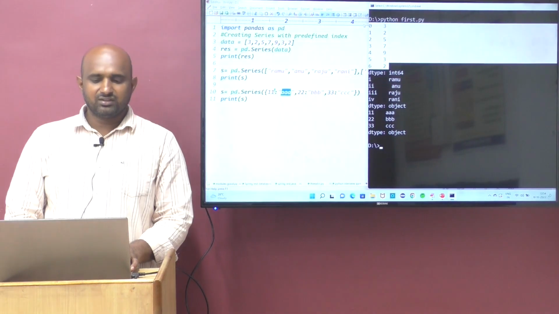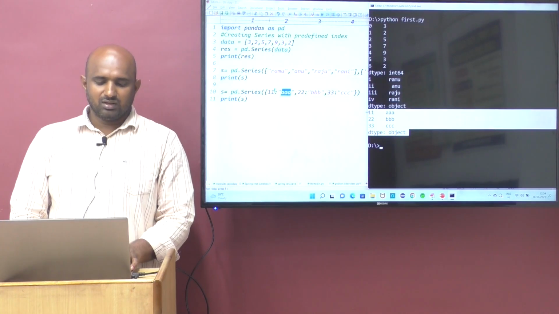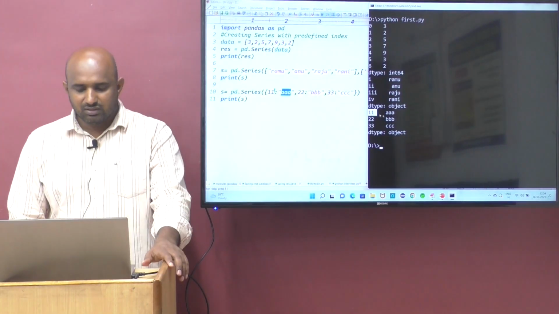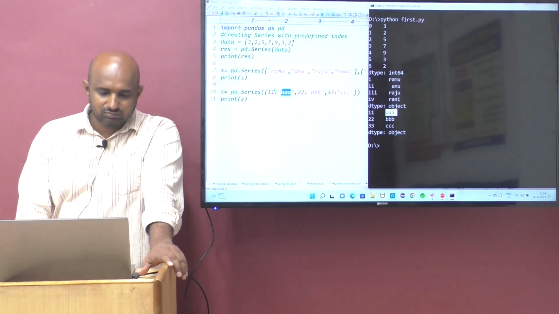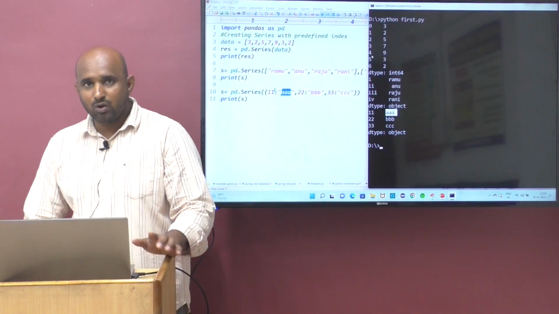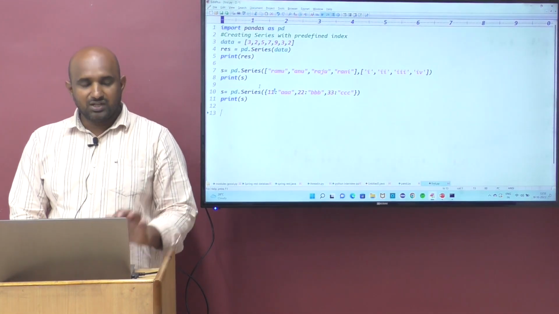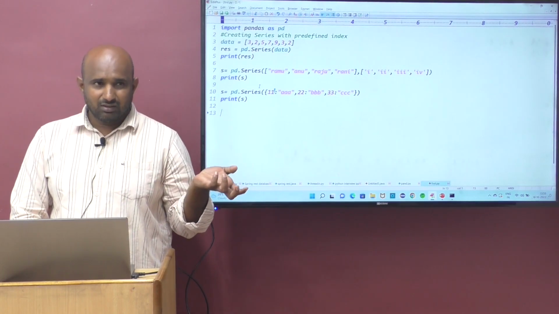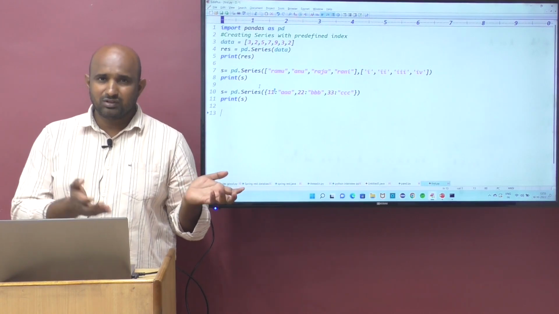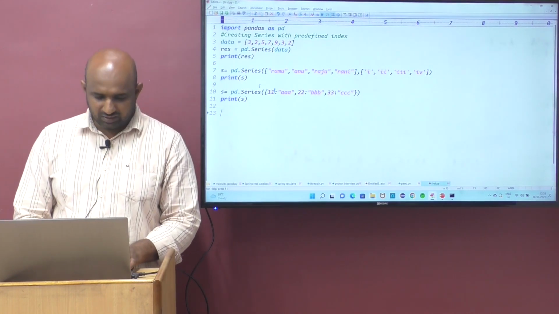This is the default indexing, and this is the user defined indexing. Keys become the indexes, and data becomes the values. This is the indexes and this is the data. I think you got the idea of how to create the series. This is an interview question, guys: how to create the series. You need to give the explanation like that: how to create the series with user defined index, predefined index. When you pass a dictionary to the series, it takes the keys as indexes and the data as values.